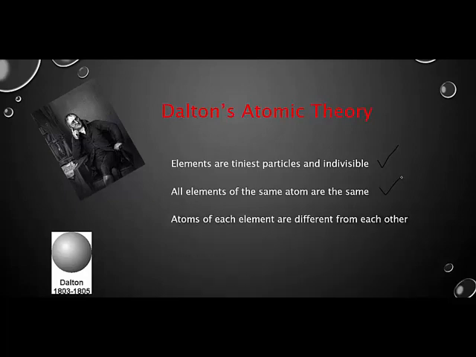He also stated that atoms of each element are different from each other, and that he is correct on. So a nitrogen is different than carbon, is different than potassium, is different than polonium. All atoms of each element are different from other elements. And lastly, he said that compounds consist of different elements chemically combined together, and we did learn that in the first unit, that in order for it to be called a compound, they have to be different elements chemically combined. And Dalton recognized that as well. He got us on the path to exploring these things called atoms or elements.